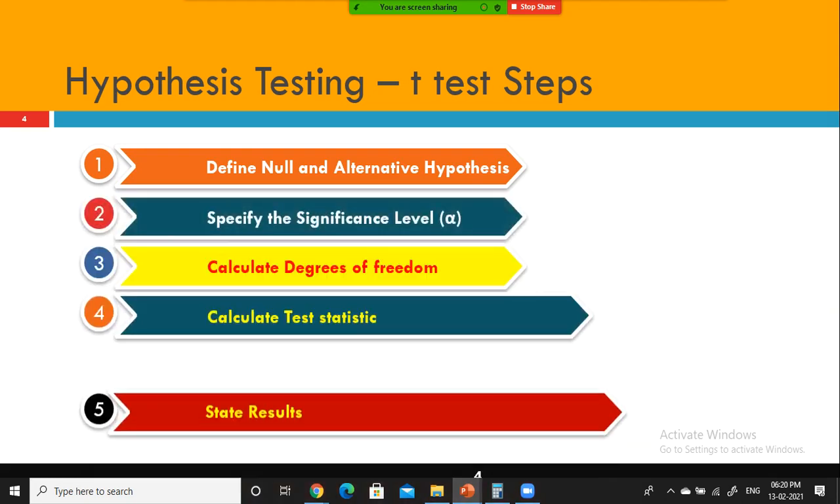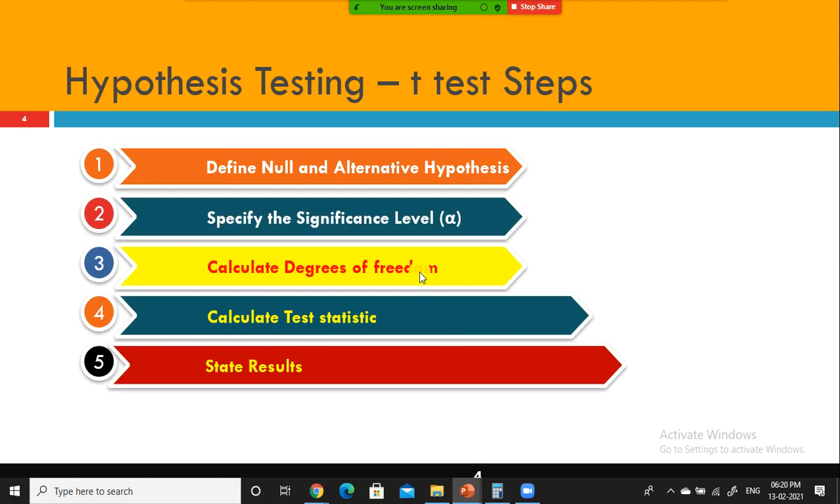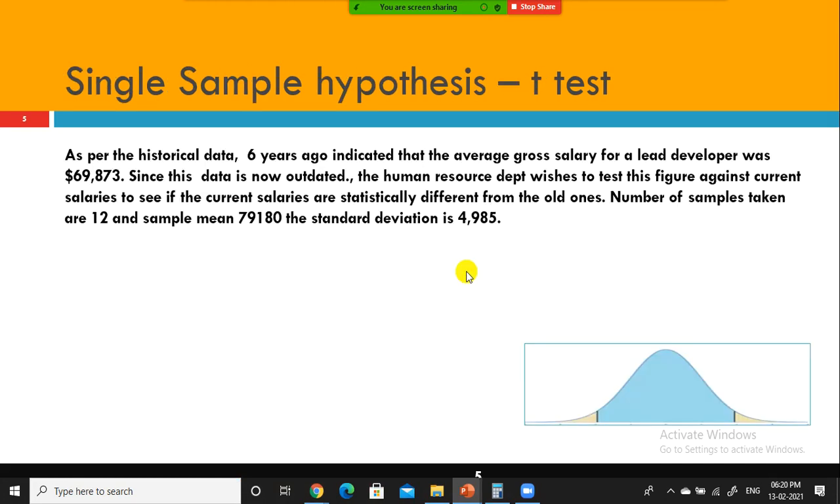All these steps are the same except calculating the degrees of freedom. We will directly jump in here. Okay, let's say we take this problem statement. As per the historical data, you have historical data. You are an HR person, a human resource manager.